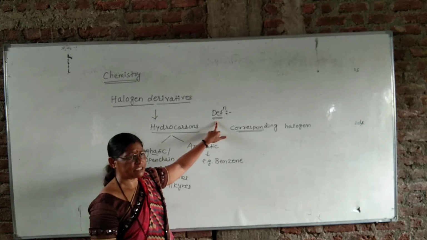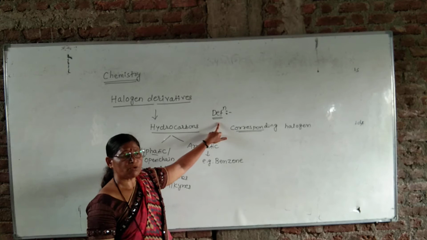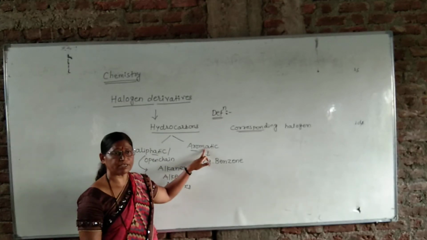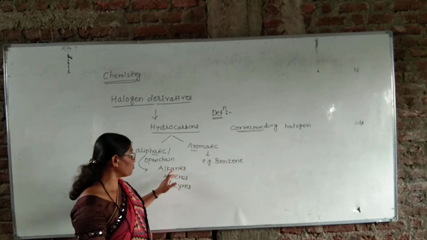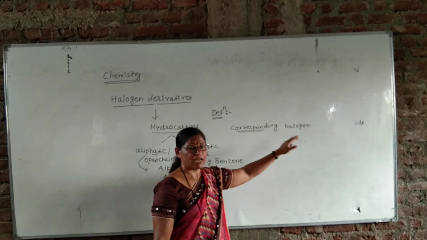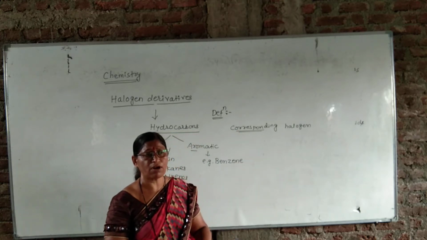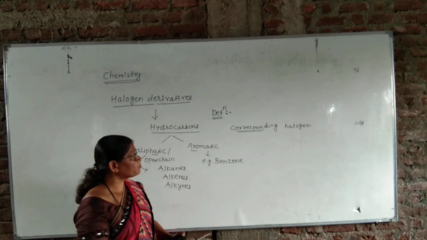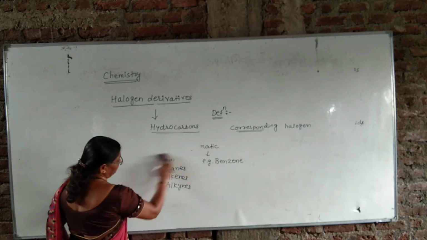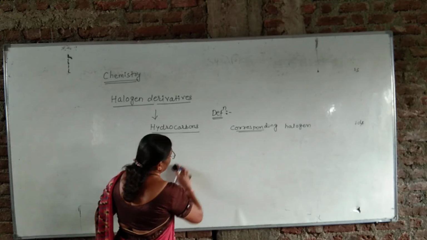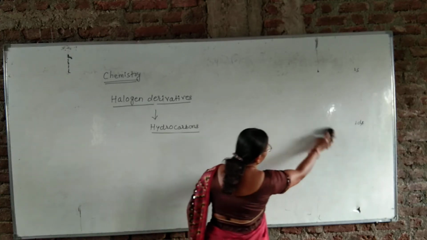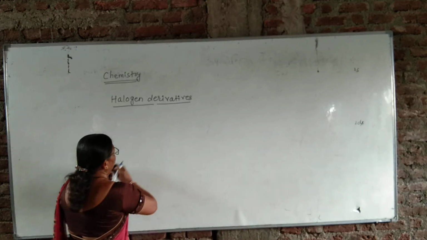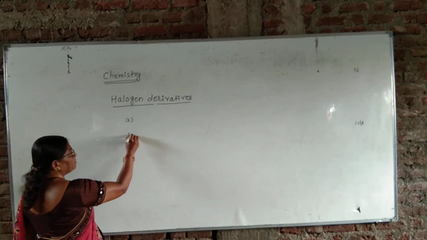One more time the definition is revised. When one or more hydrogen atoms in aliphatic or aromatic hydrocarbons are substituted by the corresponding number of halogen atoms, then the resulting compounds formed, they are called halogen derivatives of hydrocarbons. Then next point is the classification of halogen derivatives. Halogen derivatives, they are classified mainly into two types. First A type and B type.